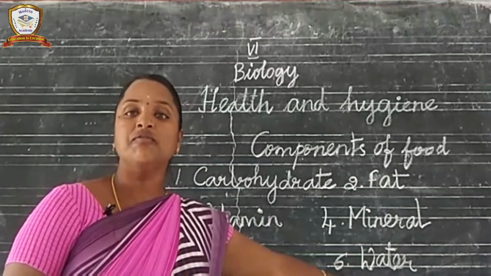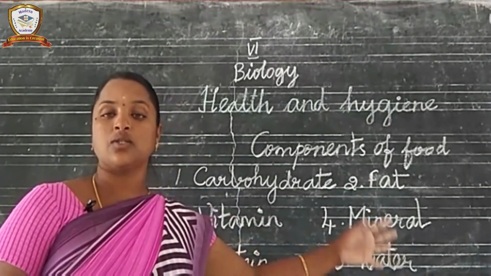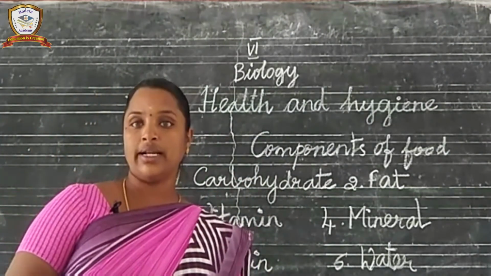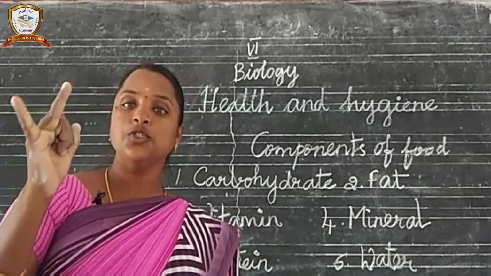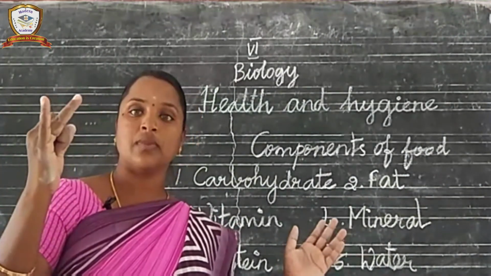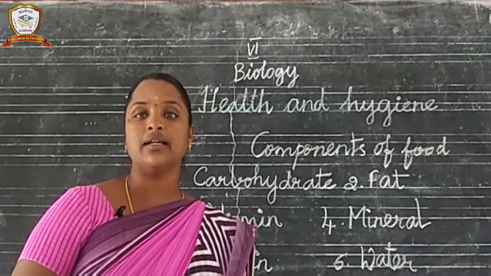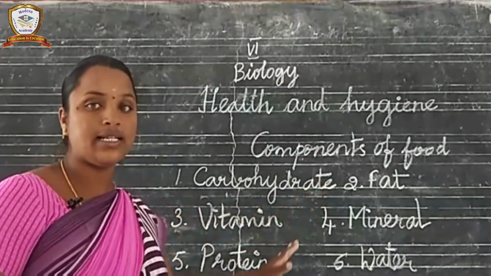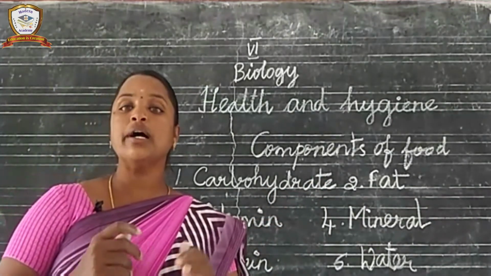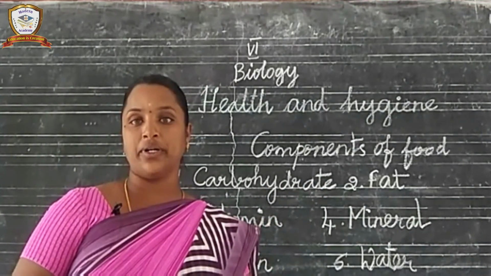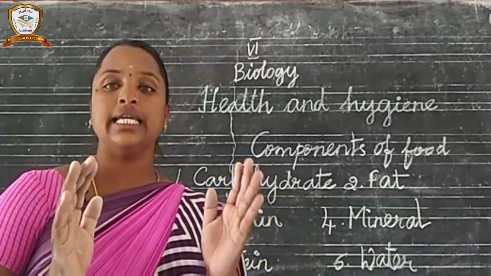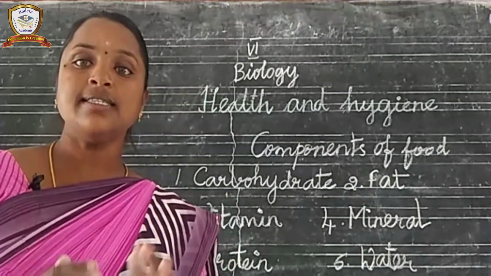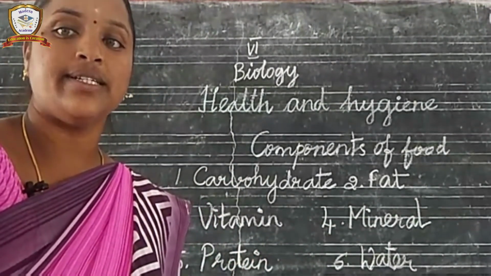And also we need water to drink. So we need water in our food also. So what are the water items? Drinking water, juices and fruits. These are the water content, and we have already discussed the food items for these components. So you have to take all these components, all these nutrients, equally. That is called a balanced diet. Let us discuss balanced diet in detail.